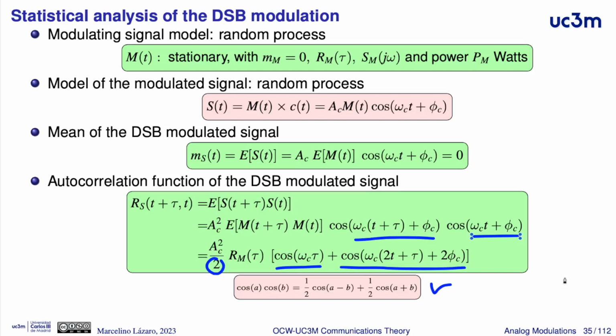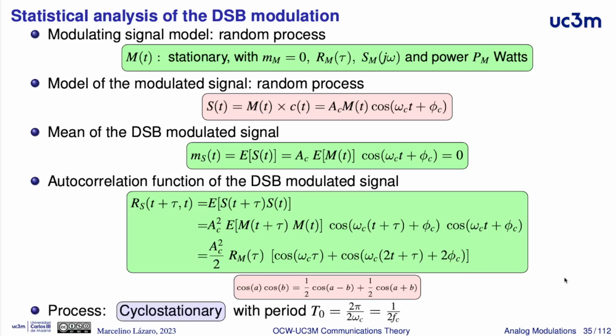With this mean and this autocorrelation function, we can see that although the mean is constant, is 0, and doesn't depend on the time, the autocorrelation function depends on the time, but depends cyclically on the time with a given period that is given by 2 times the carrier frequency. Therefore, we have a cyclostationary random process.